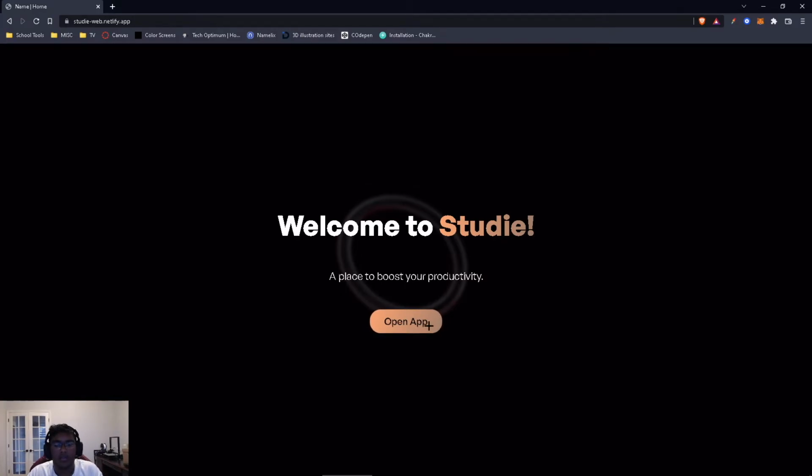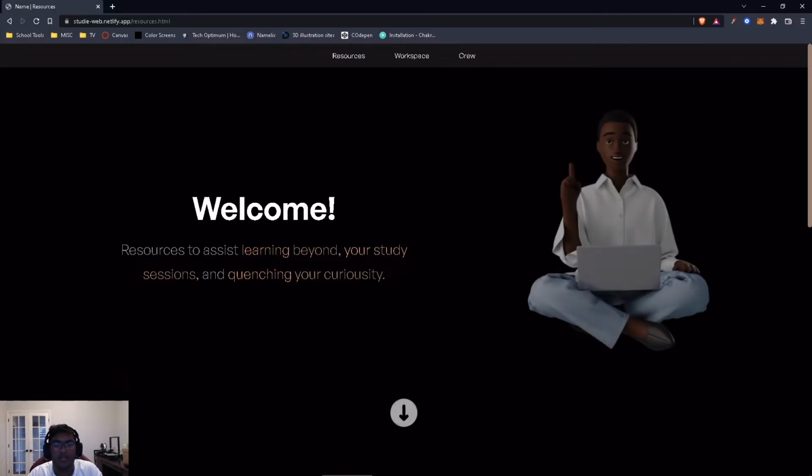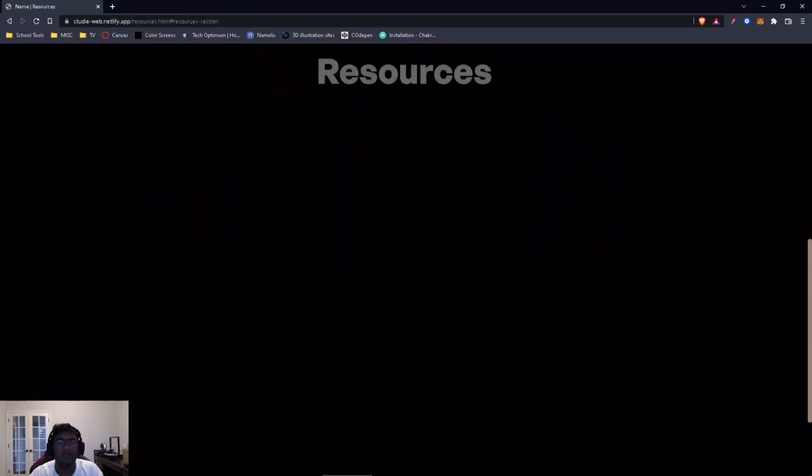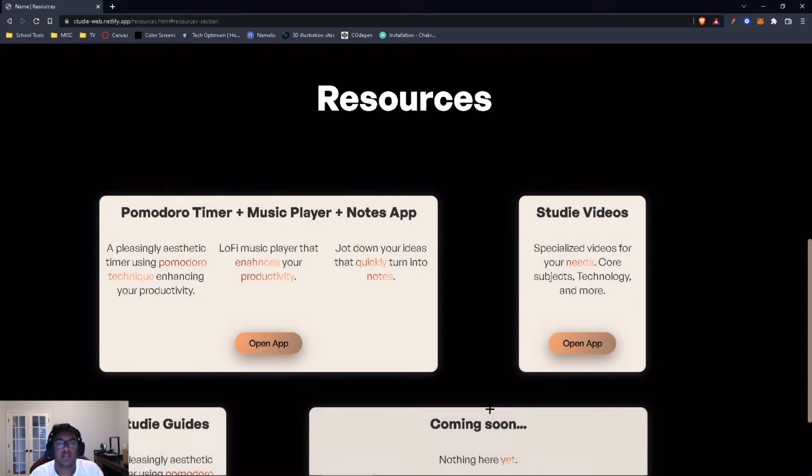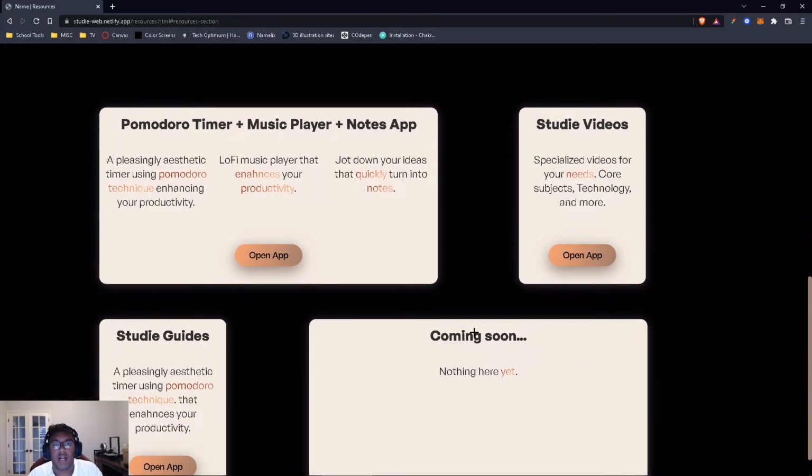Once we click Open App, we'll go to the resource pages with very cool looking animations that I did. You'll be greeted with "Welcome, a resource to assist learning beyond, to assist your study session, and to assist quenching your curiosity." Once you click this button, you'll be greeted with multiple resources, or I would like to say components, of our web app.